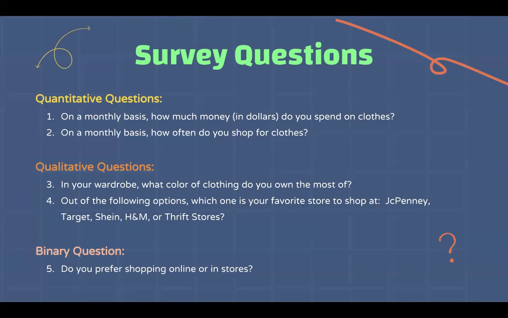We decided that this would be a good question to ask because we thought asking Ventura College students what colors they own most of could signify a correlation between their spending habits, how much they're spending, and how much clothes they're getting, because there are only a certain set of clothes in certain colors that are being sold in stores. So we thought it'd be interesting to question this.